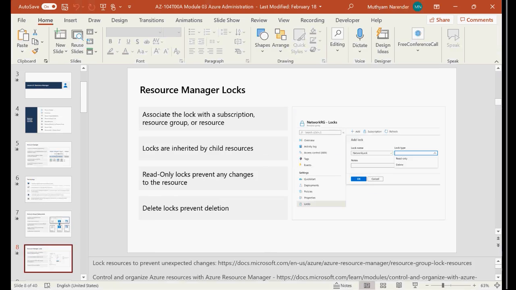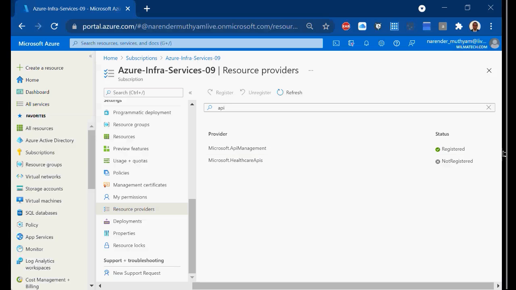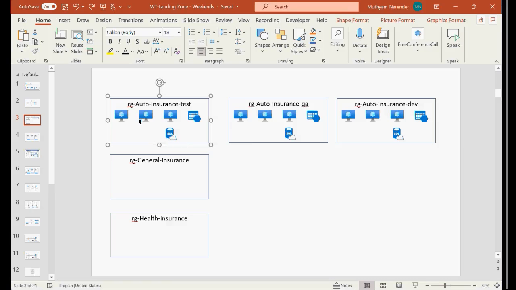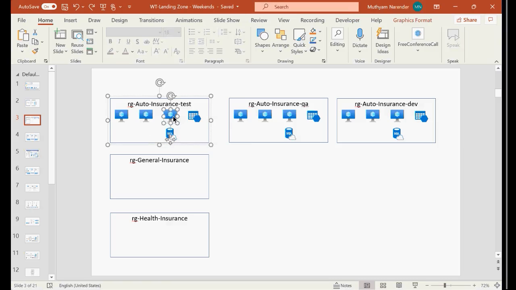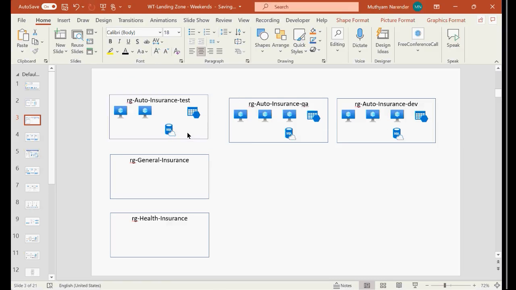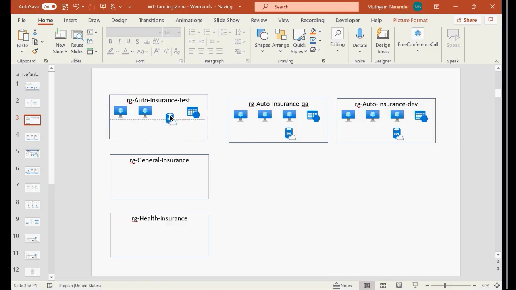So for example, if I go back here to my portal, the first thing is you need to have a plan here. Assume that I have a plan here. So here I will just get rid of it and I'll place this one here. I want to call it front end, or I'll install an application here and call it front end.